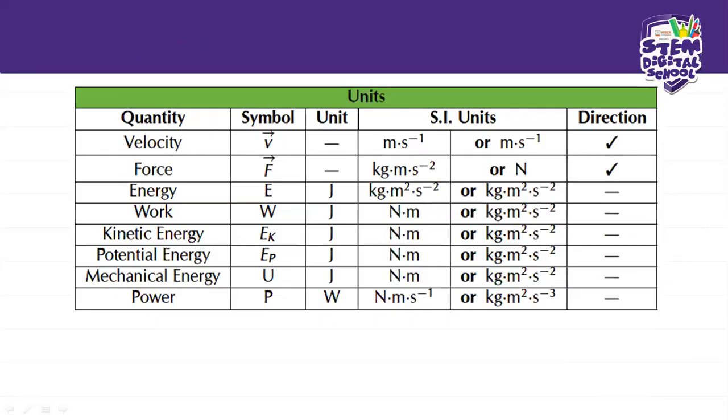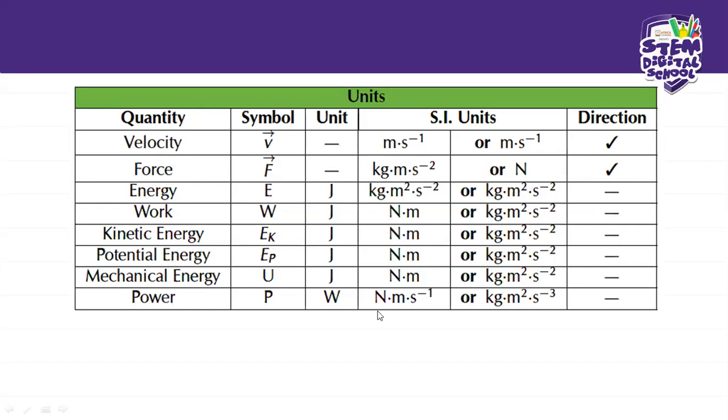Okay, so these are the quantities and symbols that we work with in this chapter on work, energy, and power. We've worked with velocity for looking for the kinetic energy or even power, because remember, power is force times velocity. And we've worked with work done, kinetic energy, potential energy, mechanical energy, and power. So these are the symbols that we've been working with in this chapter, and I hope that you guys are keeping them in mind.